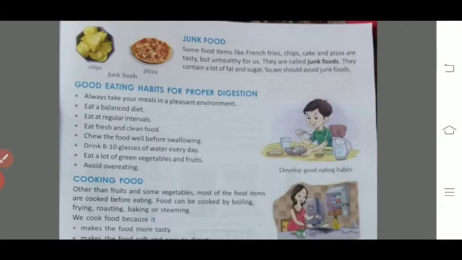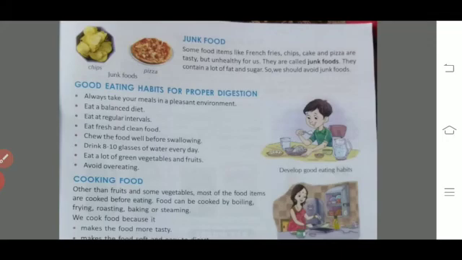Eat at regular intervals. Eat fresh and clean food. Chew the food well before swallowing. Drink 8 to 10 glasses of water every day because it helps in digestion. Eat a lot of green vegetables and fruits because they give you fibers, roughage.